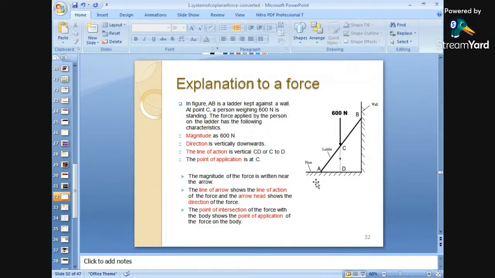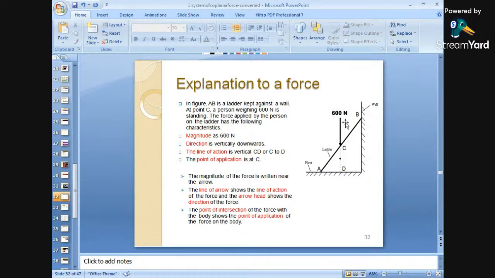Here there is a ladder in which there is a 600 Newton weight. It has been acting at this point, and this is the line of action. With the help of this example, the different concepts will be cleared. There is a horizontal floor and a ladder, resting on a vertical wall and a floor.